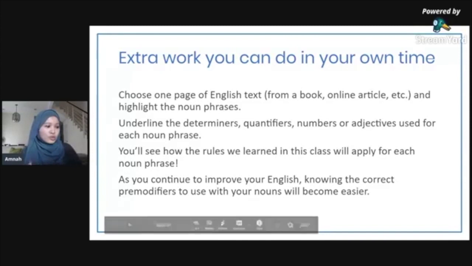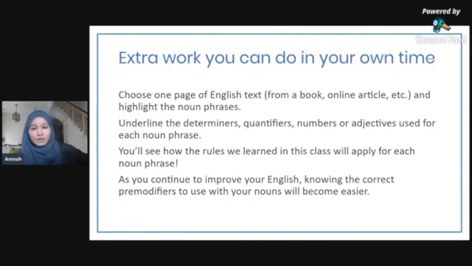Try to choose one page of an English book, or maybe an online article, and just look at one page, highlight the noun phrases. And then for those noun phrases, underline the determiners or the quantifiers or the numbers or adjectives for each noun. And then you'll see how the rules that we learned in this class will apply for each noun phrase. So as you continue to improve your English, it will become easier for you to know which pre-modifiers to use with nouns.